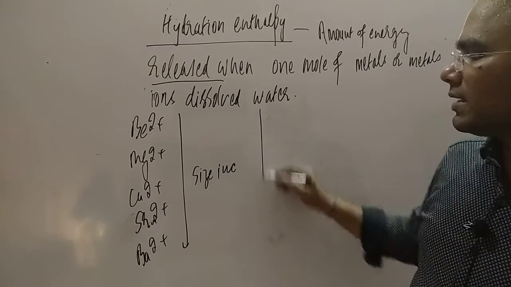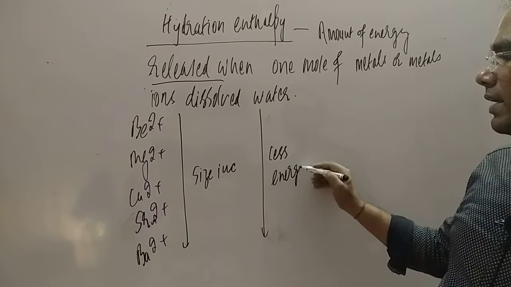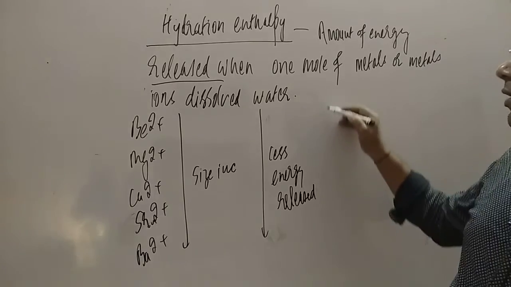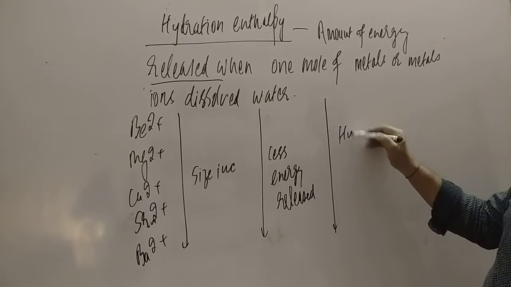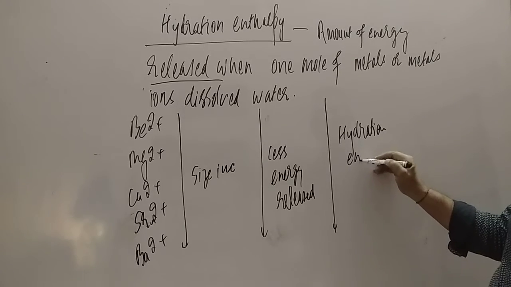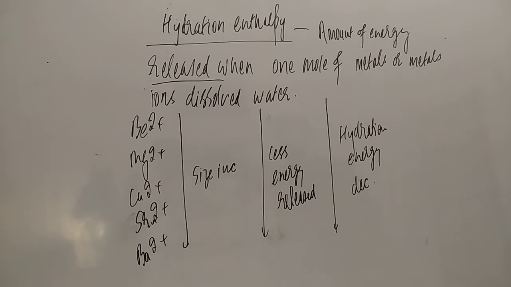If size increases, less energy is released. Less energy released means the hydration energy decreases. So this is what the answer is all about.